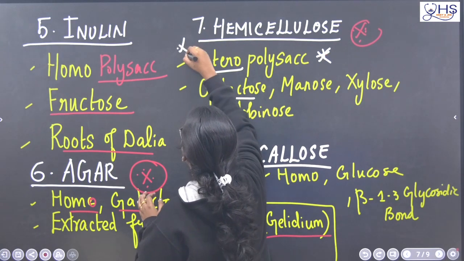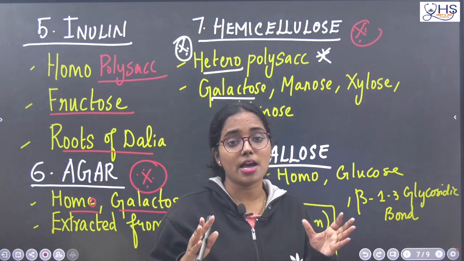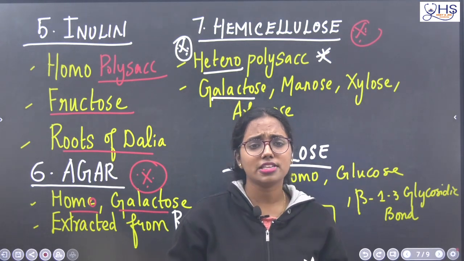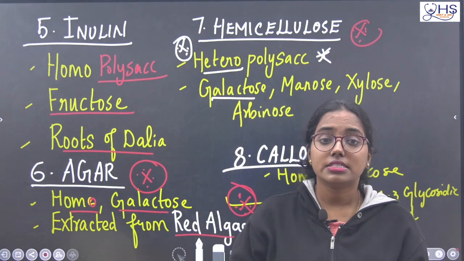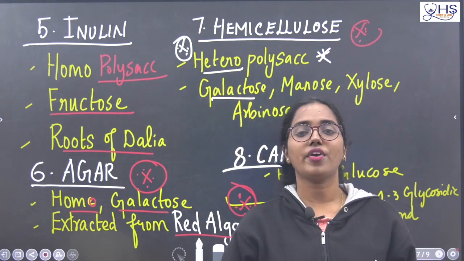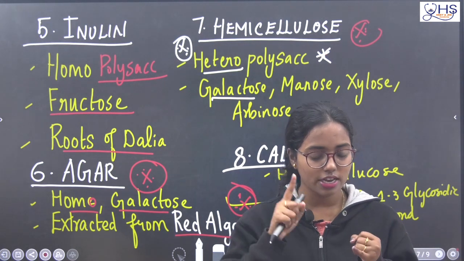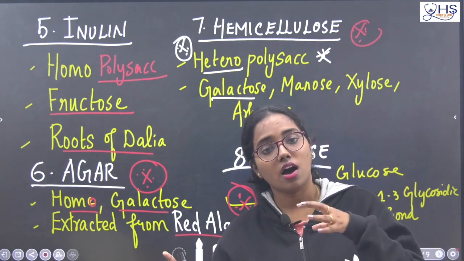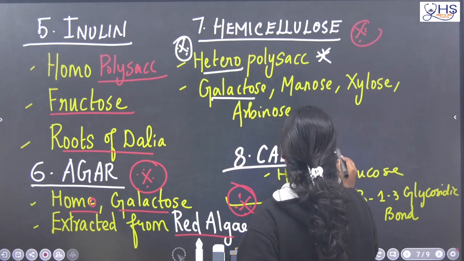So far we have discussed the polysaccharides that are examples of homopolysaccharides. Where is hemicellulose present, ma'am? The cell wall of the plant is also made up of hemicellulose. The cell wall is not only made up of cellulose. I have already told you cellulose, hemicellulose, pectin, there are so many materials contained in the cell wall of a particular plant. Yes, next one is callus.